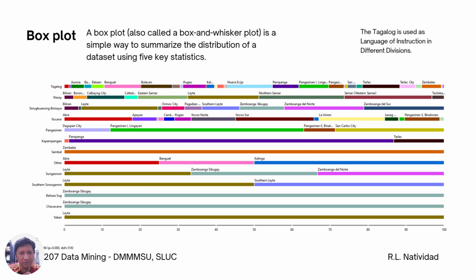You can use this in detecting variability, skewness, and outliers in the language usage. You can use it for summarizing the distribution using quartiles and median. It can also be used for identifying inconsistency in language policy implementation across the region.